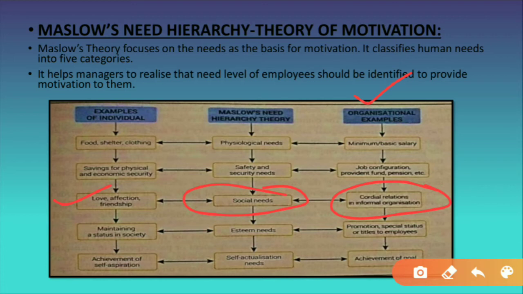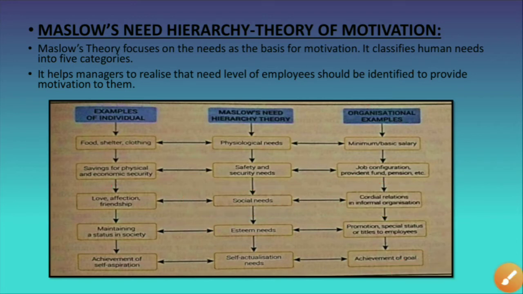So if you form a good relation, then you will automatically get motivated to do the work, okay. When you work in a team, in a group, you will share your things with the other person, and definitely you will generate an interest to do the work. This way also the people in the organization get motivated. So this is what social need tells. Now, after the fulfillment of physiological need, safety and security need, and social need, then comes the esteem need, okay.